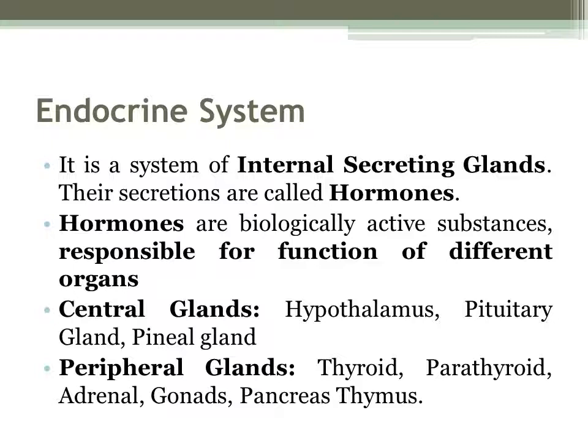Now, the glands are divided into two. We have the central glands and the peripheral glands. So again, that's the central and the peripheral. Now let's go first to the central glands. The central glands are composed of the hypothalamus, pituitary gland, and the pineal gland. While the peripheral glands are composed of the thyroid, parathyroid, adrenal, gonads, pancreas, and thymus. Now let's go to it one by one.